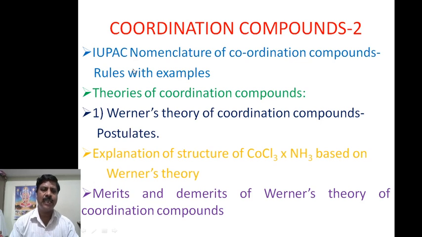Now, in this class, I have to discuss IUPAC nomenclature of coordination compounds, rules with examples, and theories of coordination compounds. The first theory I have to discuss in this class is Werner's theory of coordination compounds. Therefore, I have to explain the postulates. Then explanation of the structure of cobalt 3 ion with x molecules of ammonia based on Werner's theory. Then merits and demerits of Werner's theory of coordination compounds. Now let us discuss one by one.